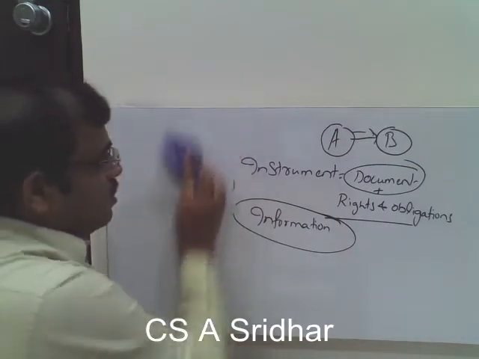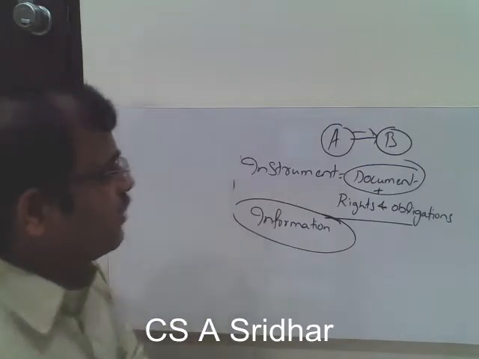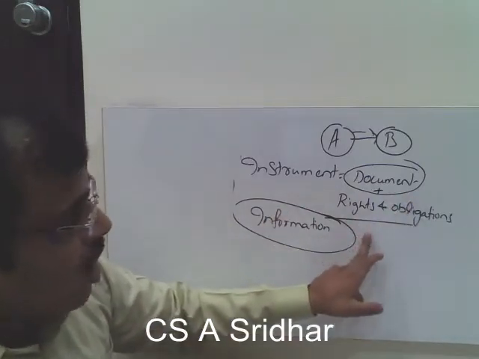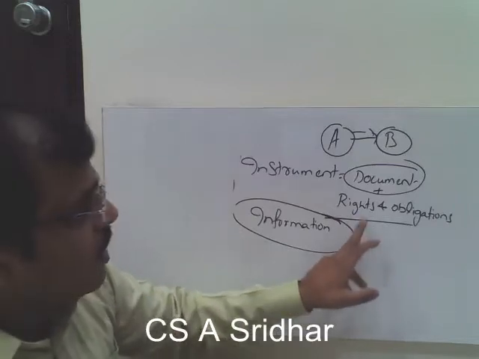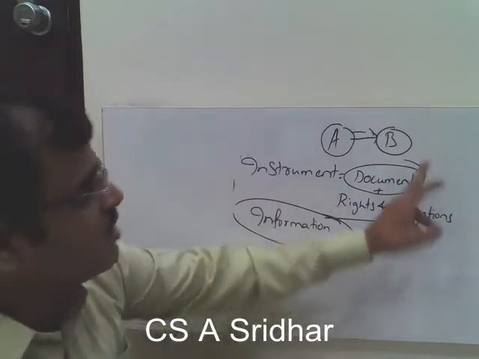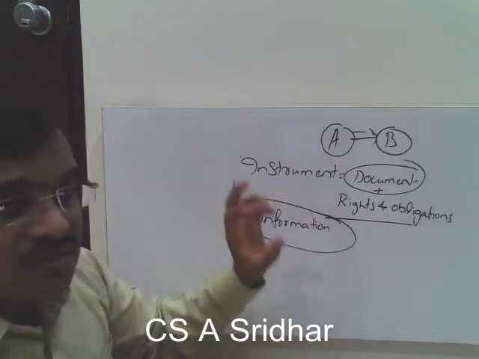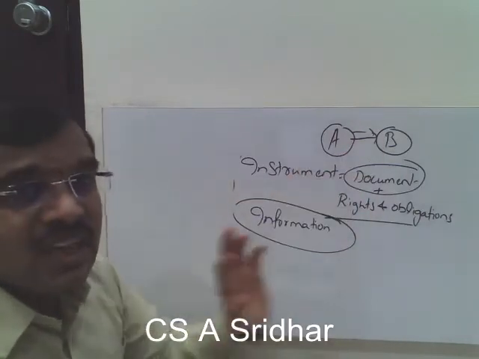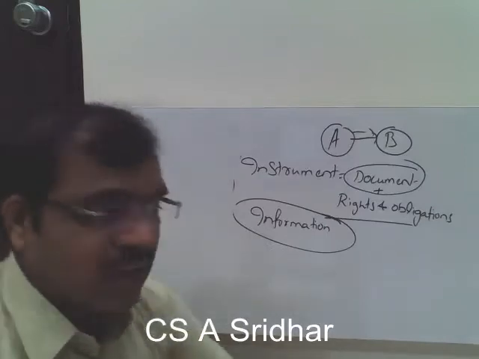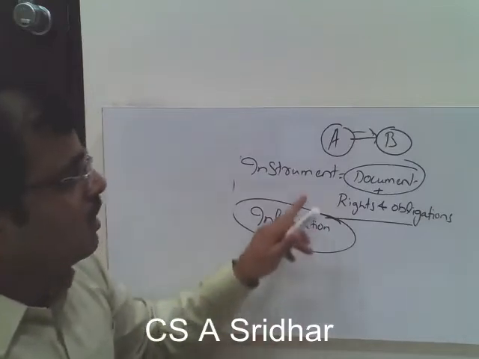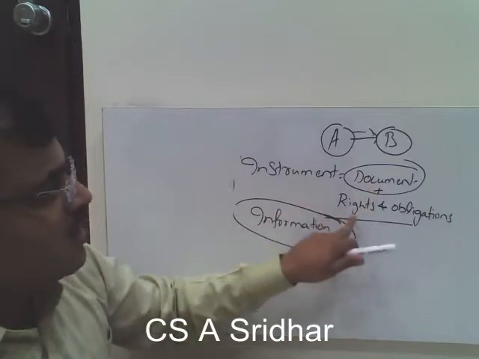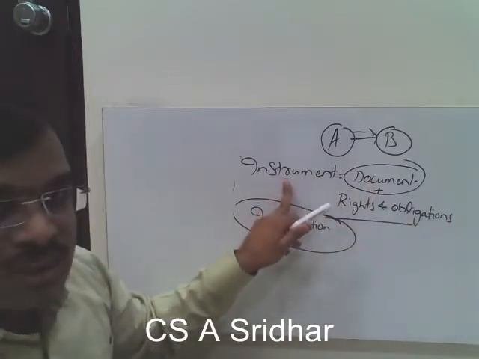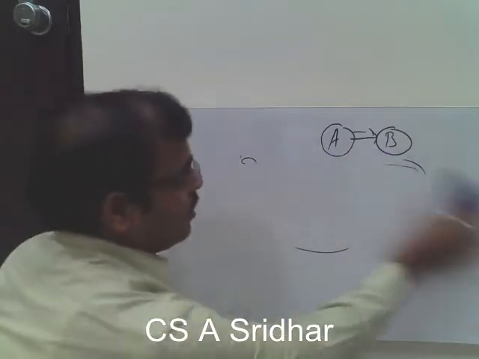So if you observe the definition of instrument, instrument means it has to be a document, and all the documents are not instruments. It has to create the rights and obligations between the parties. So whenever a document is creating rights and obligations between the parties, then that is considered to be an instrument. Are you clear? So that is the meaning of instrument.